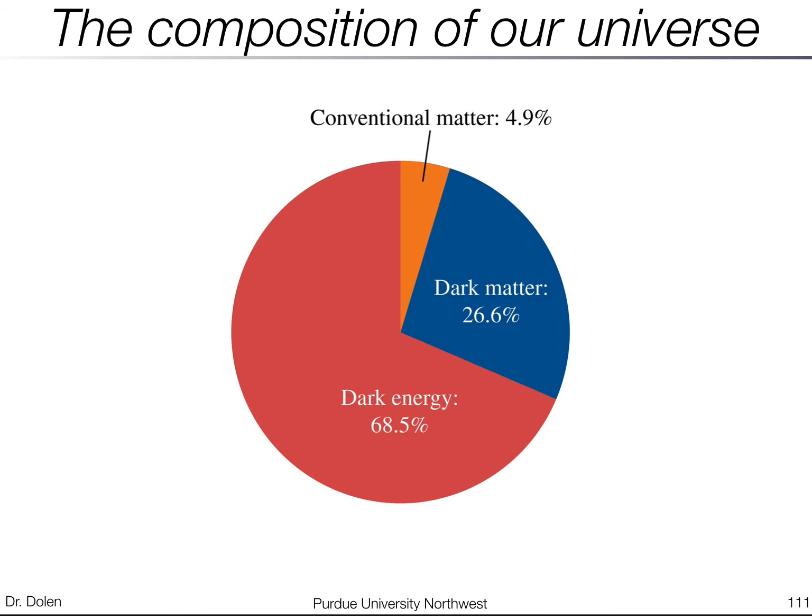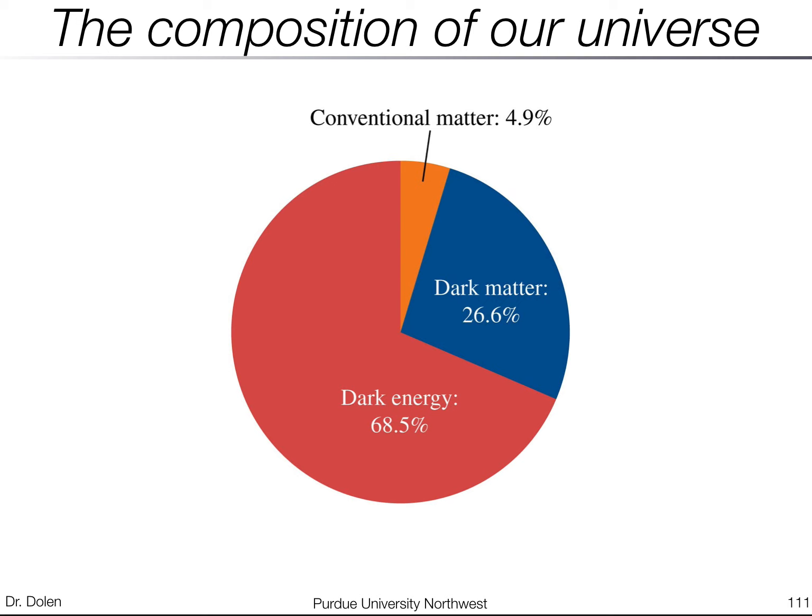Other things about cosmology. You've probably heard about this before, but what our current understanding of the universe tells us is that only 4.9% of the matter in the universe is actually conventional matter, meaning things made out of quarks and gluons and protons and neutrons and hydrogen and helium and just all the matter we know about. Right? Only 4.9% of the universe seems to be made out of that type of material.